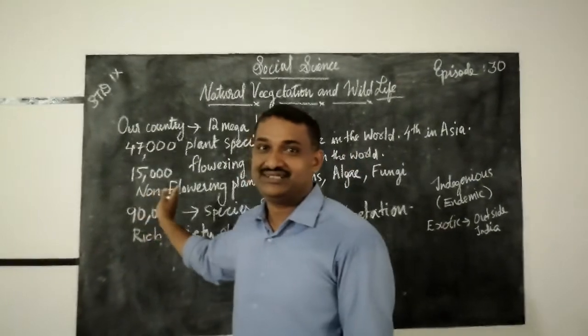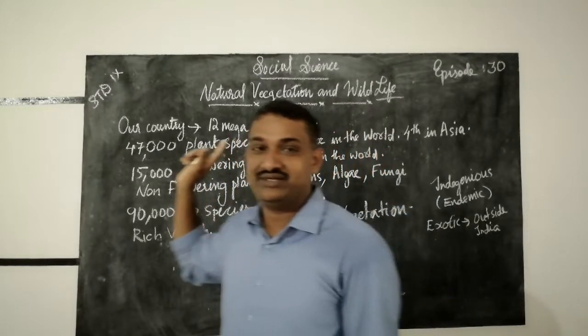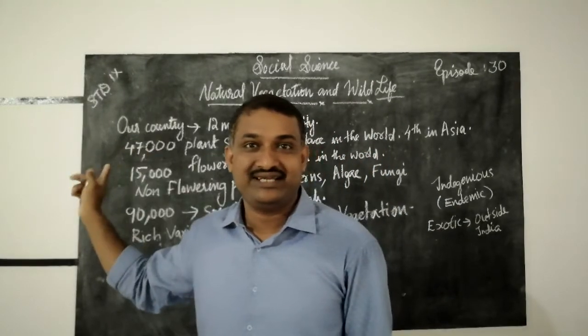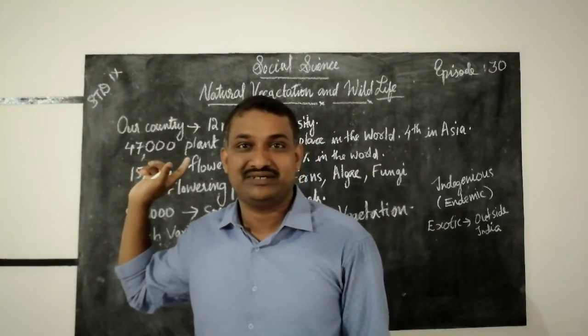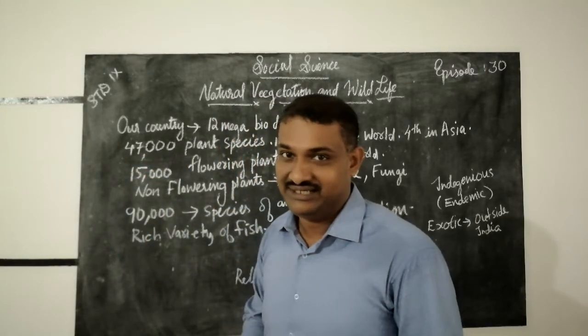15,000 flowering plants are there in India, and 6 percent of the world's flowering plants are from our country India. Their contribution is 6 percent.